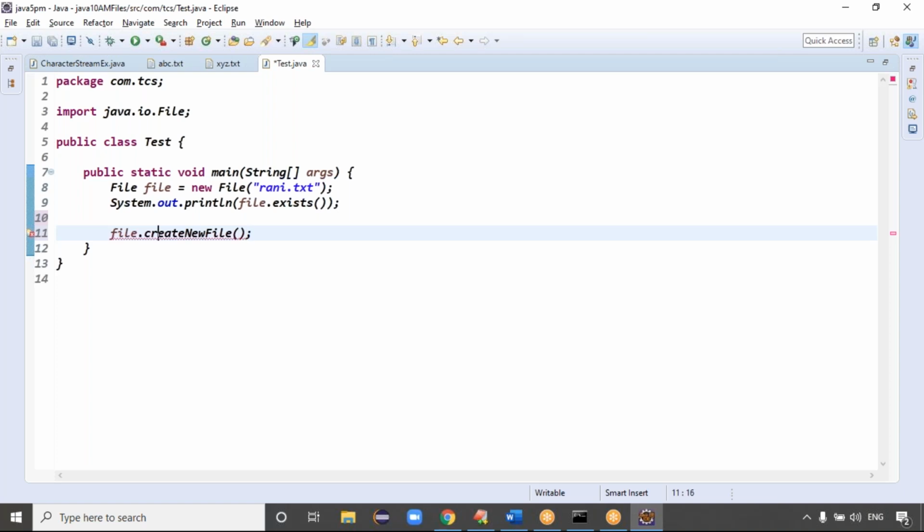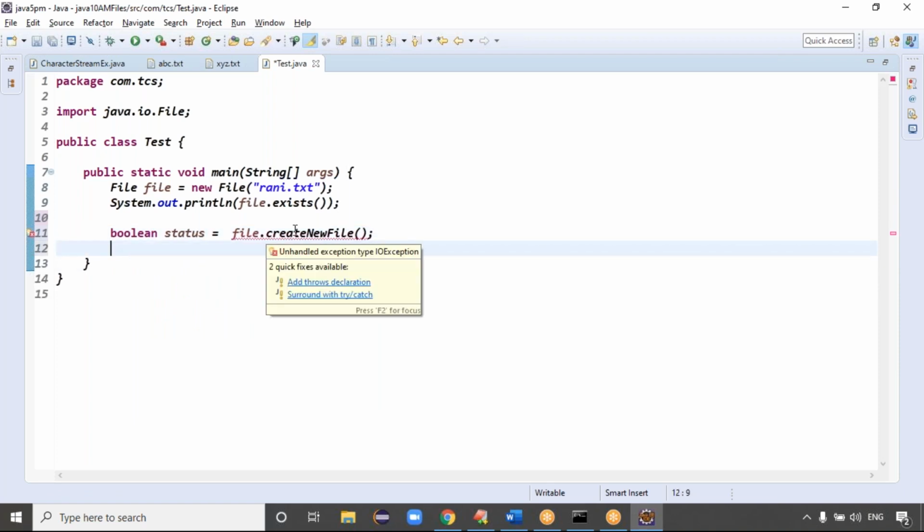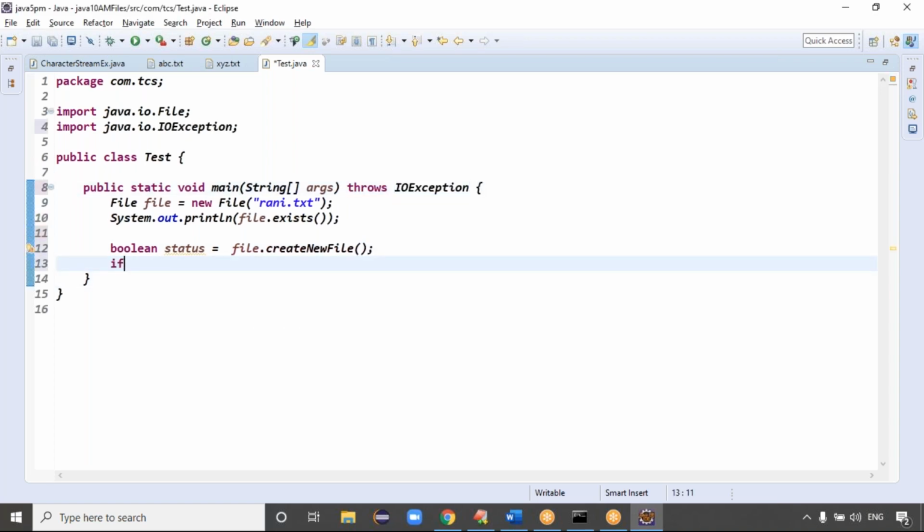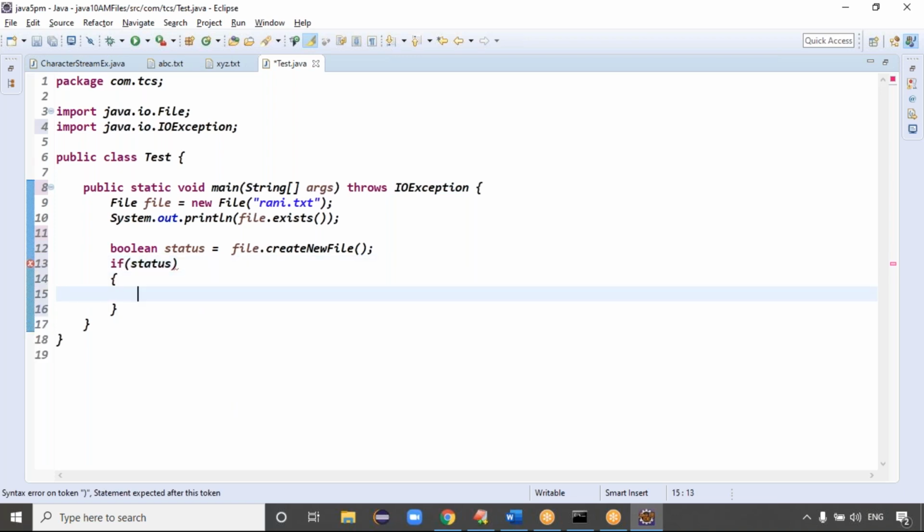That's what, guys. File dot createNewFile. Can I take the boolean data here? Boolean status variable. Since createNewFile throws IOException, add a throws declaration. Just to check the if condition, you can pass the status. Status is boolean data, right? If it is true means what? The file is created successfully.